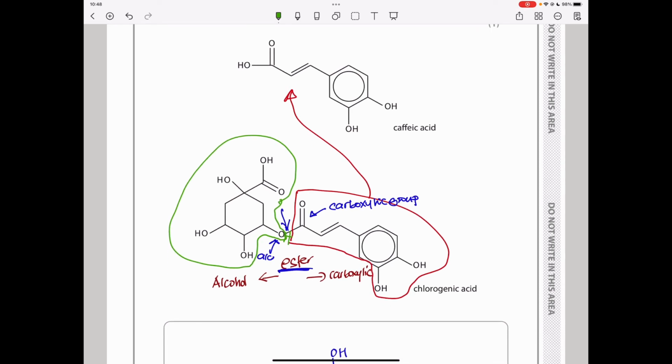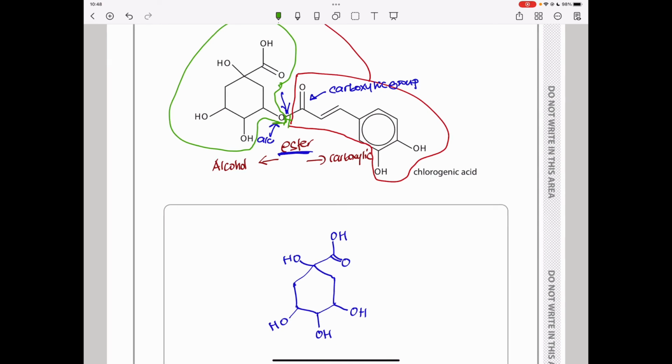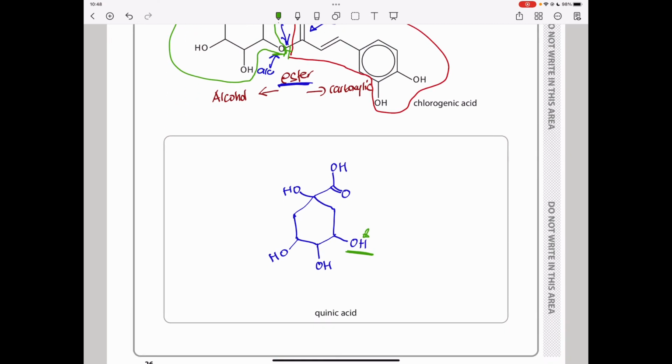Remember, to form an ester, you can produce it from a carboxylic acid and an alcohol, or an acyl chloride and an alcohol. But for me, I chose the alcohol side because that's what they were asking for. They did not ask for the carboxylic side. They were looking for the alcohol part, so this is the part here. The hydrogen had to be added here to create the structure that would have been used in the formation of the ester. So quinic acid has an OH group here.